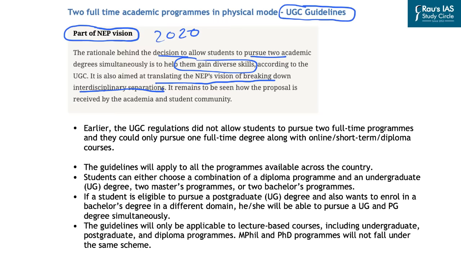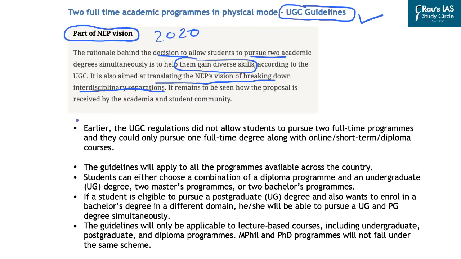So earlier, a student could pursue only one particular degree at a time. However, the new education policy provides this flexibility to the students to undertake 2 degrees at the same time. And accordingly, in line with the NEP's vision, UGC has come out with guidelines for implementation of the option of providing students to undertake 2 degrees at the same time.